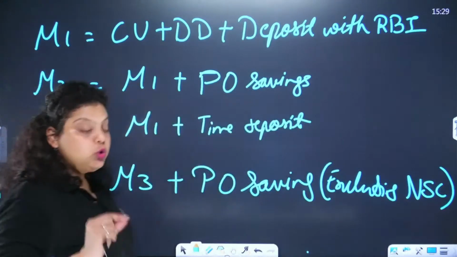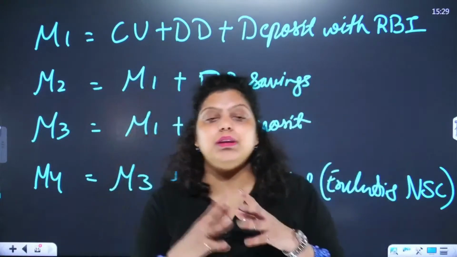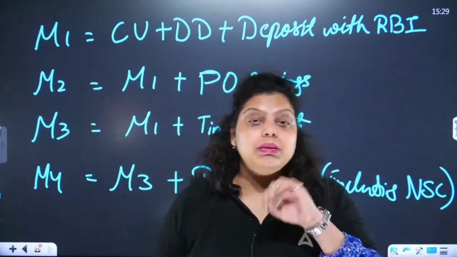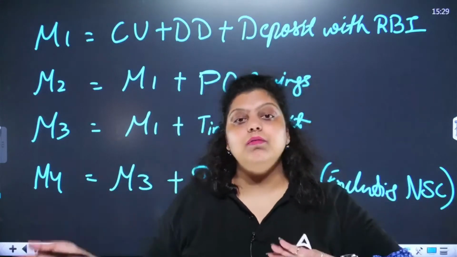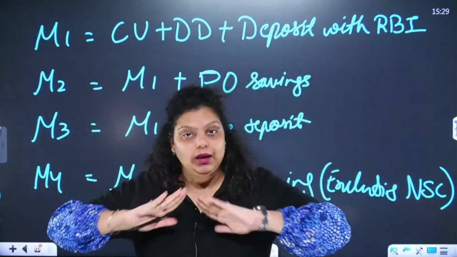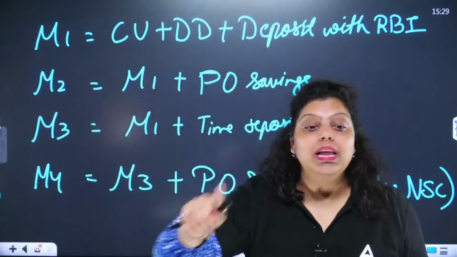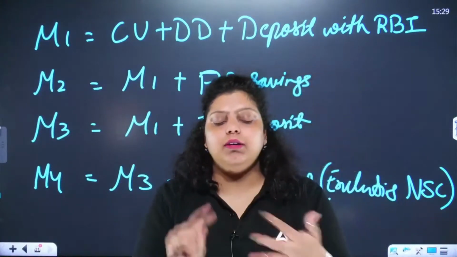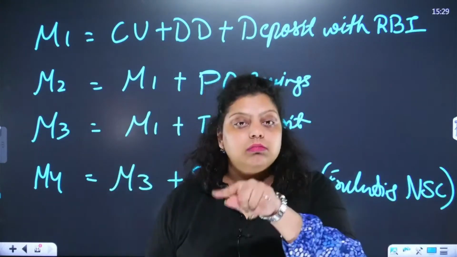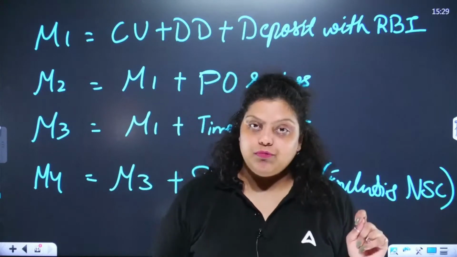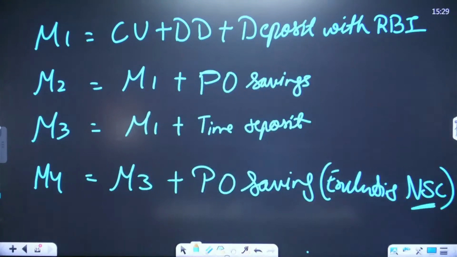So what is M1? M1 is CU plus DD plus deposit with RBI. CU means currency units, whatever notes and coins the public have. DD means demand deposit, whatever CASA the public have in bank accounts. Then we have deposit with RBI, whatever reserves or deposits RBI maintains. M2 means M1 plus post office savings. In the post office, you have FD, RD, MIS, etc. All these will be covered. Then M3 will be M1 plus term deposit. Term deposit means your RD and FD. M4 will be M3 plus your post office savings, but the national savings certificate amount has to be excluded.